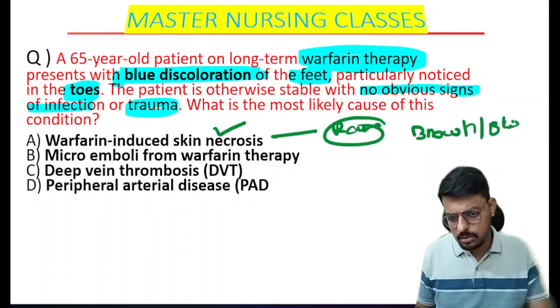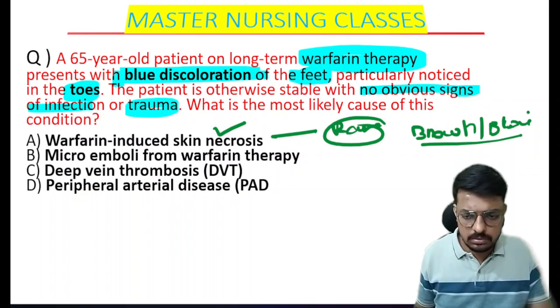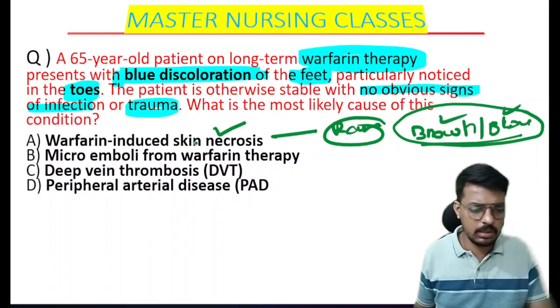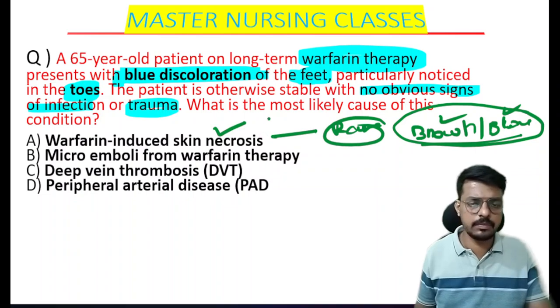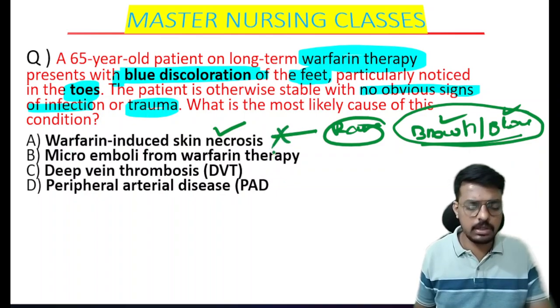Brown or black. Because of the warfarin, if the tissue in one particular area turns black or brown in color, that means it is warfarin-induced necrosis. Here they have not given that in the question body, so your answer will not be this one. So I'm eliminating option A.